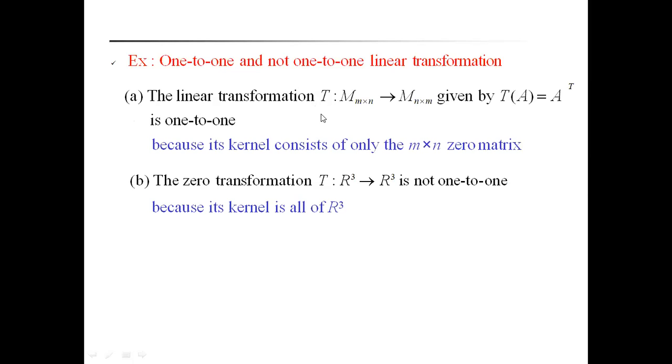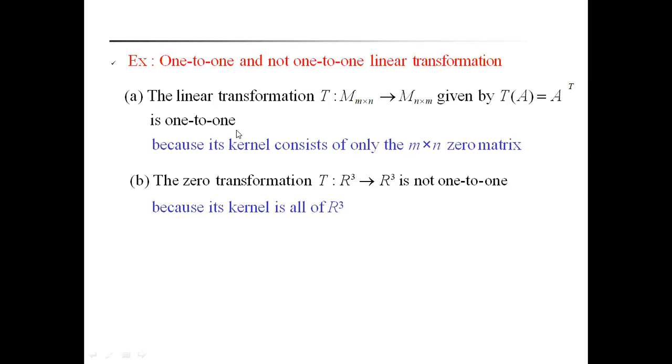The linear transformation T from m by n to n by m given by T of A is equal to A power T, the transpose linear transformation, is always one-to-one because the kernel of this T consists of only the m by n zero matrix. Already we discussed this in the previous lecture.